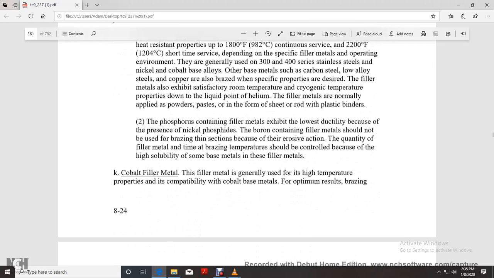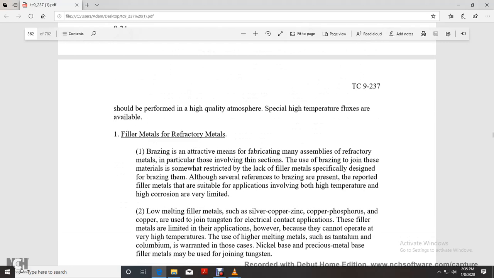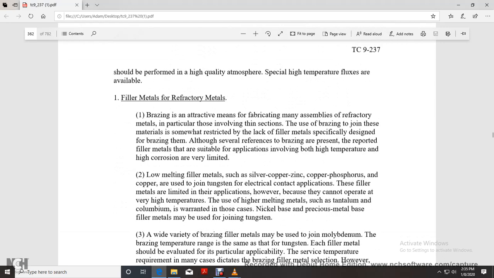Phosphorus-containing filler metals exhibit the lowest ductility because of the presence of nickel phosphides. Boron-containing filler metals should not be used on thin sections because of the corrosive action. The quantity of the filler metal and the time at the brazing temperature should be controlled because of the high solubility of some of the base metals in the filler metals. Cobalt filler metal. These filler metals generally use the high temperature property of the cobalt for the base metal, and the resulting brazing should be performed in a high quality atmosphere. Special high temperature fluxes are available.